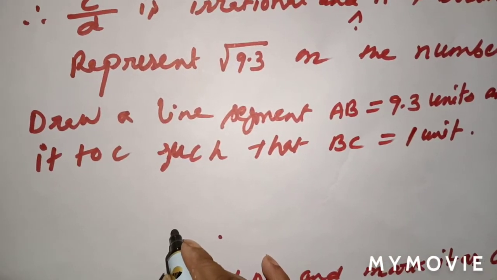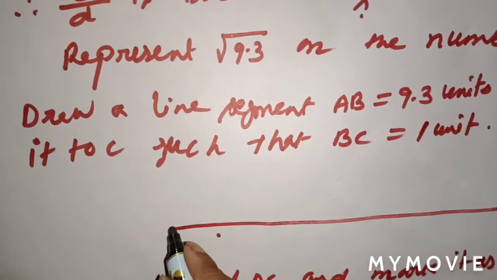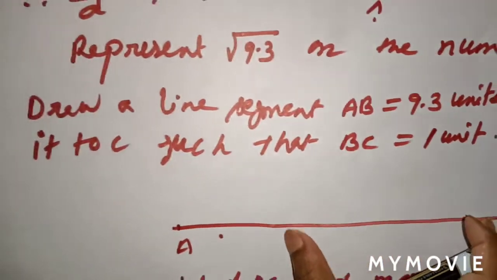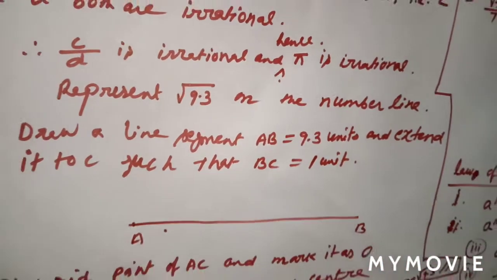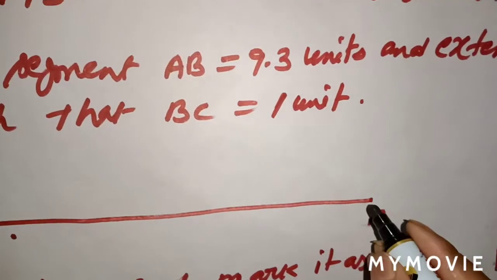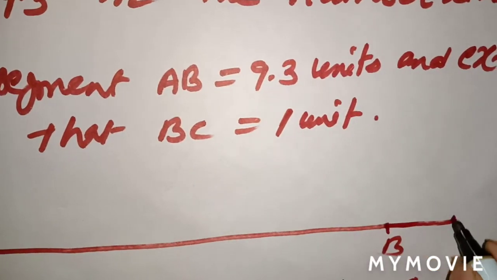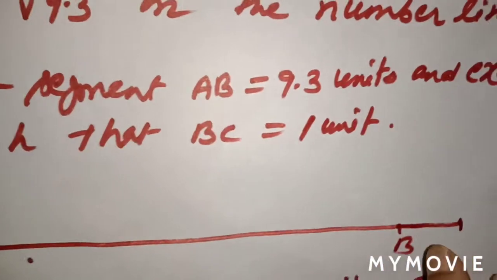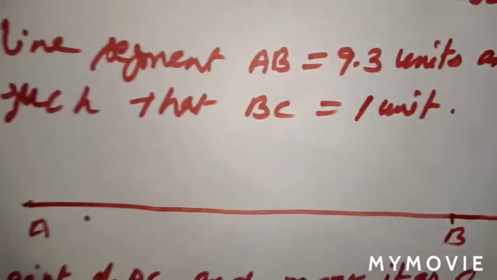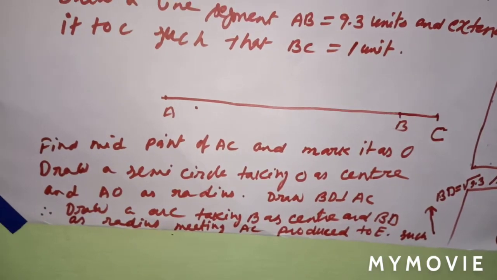I am not using a scale, but you use a scale, okay? And draw properly. This is A and this is B. It should be 9.3, okay? Then extend it to C such that BC is equal to 1 unit. Means you have to extend up to this. 1 unit means you can take 1 centimeter here. Any 1 unit you have to extend here. See.